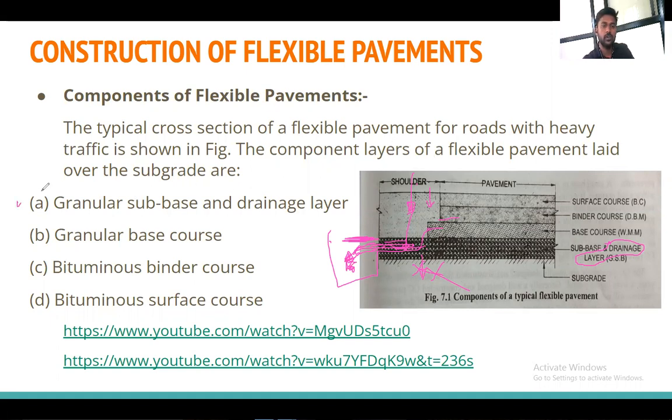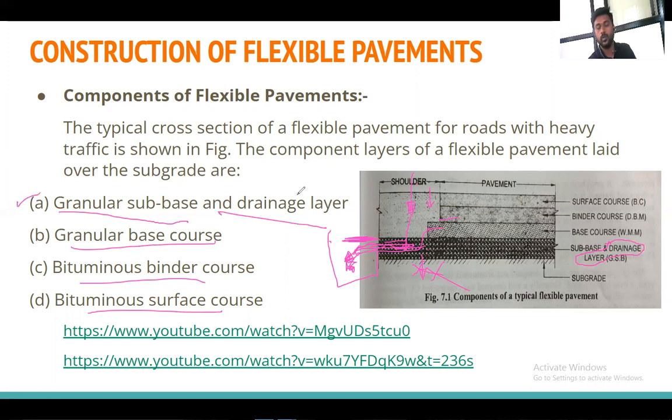so the different layers are the granular subbase course and drainage layer, granular base course, bituminous binder course, and bituminous surface course. These four are the layers that we need to see step by step. One by one, we will see how to construct each layer. Means what?